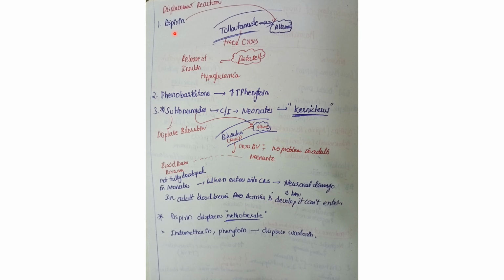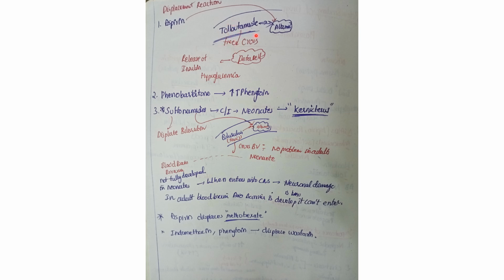This is the displacement reaction. For example, aspirin and tolbutamide. Tolbutamide binds to albumin. When you give two drugs, as a drug interaction, aspirin displaces tolbutamide, then the tolbutamide concentration increases in the plasma.